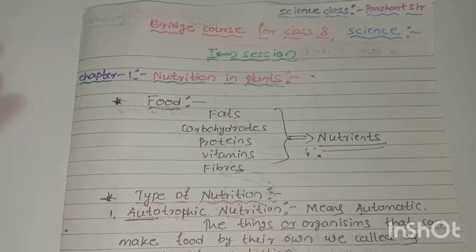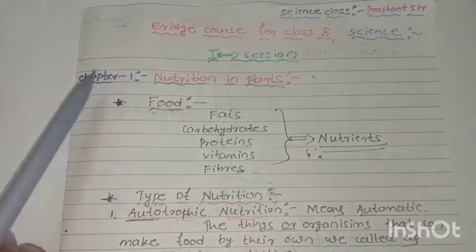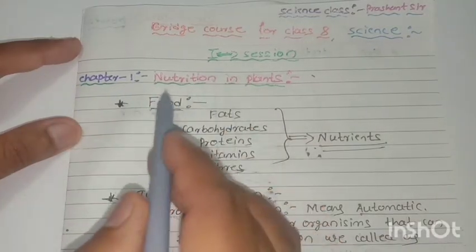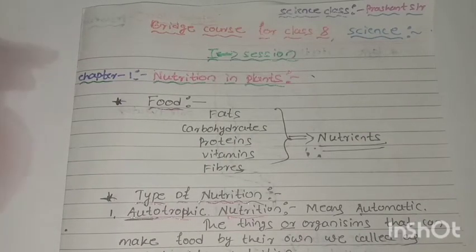Okay. So first of all, in your last year's 7th standard science textbook, the first chapter, part 1, is nutrition in plants. Tell me, children, what is the meaning of nutrition?